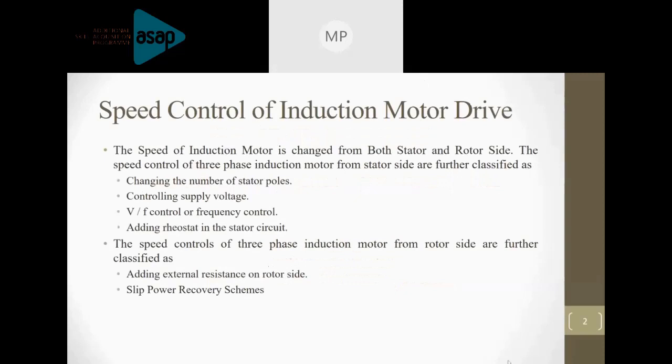Okay, thank you for the wonderful introduction. Good afternoon to everyone who is present to have a discussion over the topic slip power recovery systems from the subject electric drives, which is offered in the 6th semester for KTU Electrical and Electronics Engineering students.